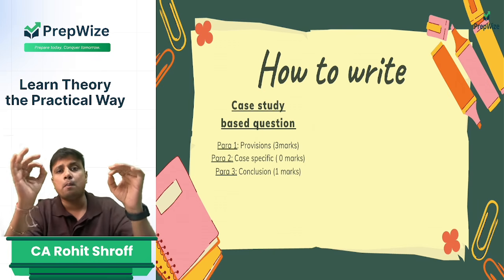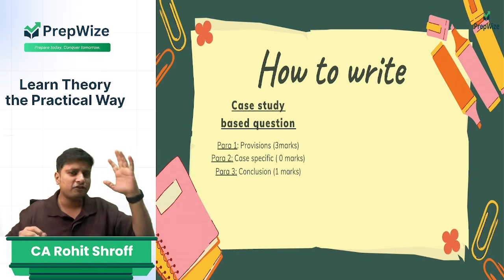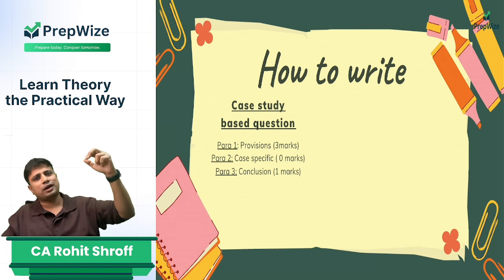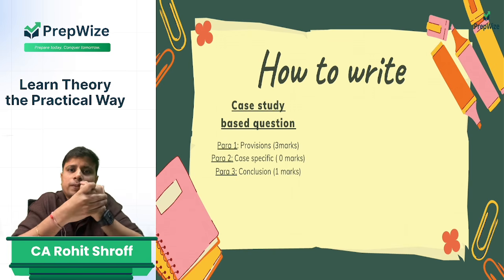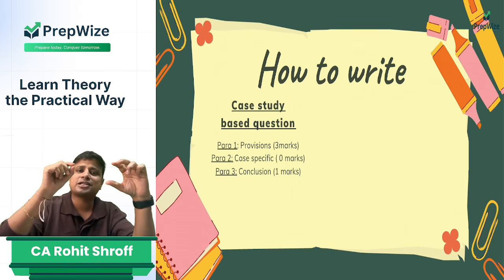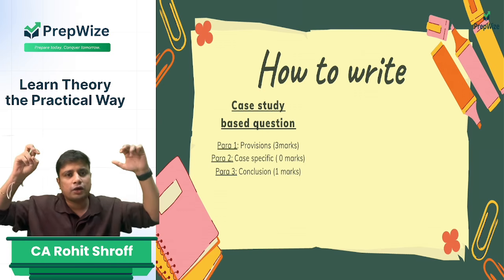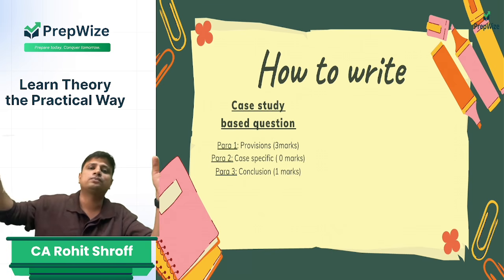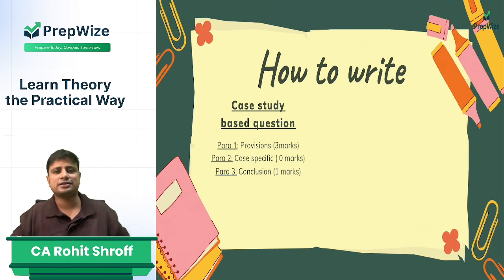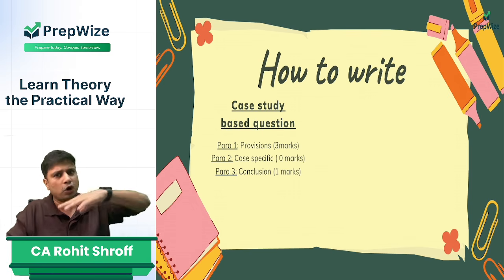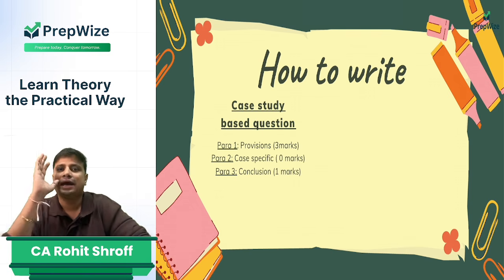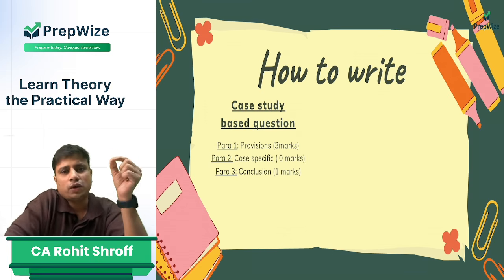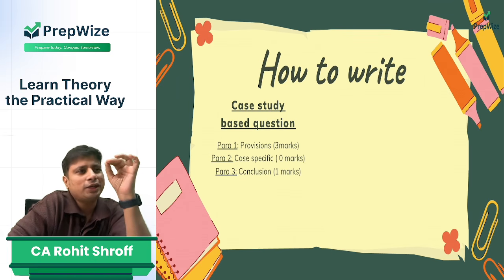Paragraph number one, you must write the provision. Let's say, for example, for SA 505, they say external confirmation. Question is talking about, let's say, management is refusing to send external confirmation. Then first you will write the provision that as per SA 505, under inverted commas, you will write external confirmation. If the management refuses, the auditor shall perform alternative audit procedures, inquire the reasons, evaluate the implication on ROMMs, all those things. You have to write the exact provision. Out of 4 marks, my friend, you get 3 marks for writing this provision. Once you have written that, in paragraph number 2, you need to write case specific.